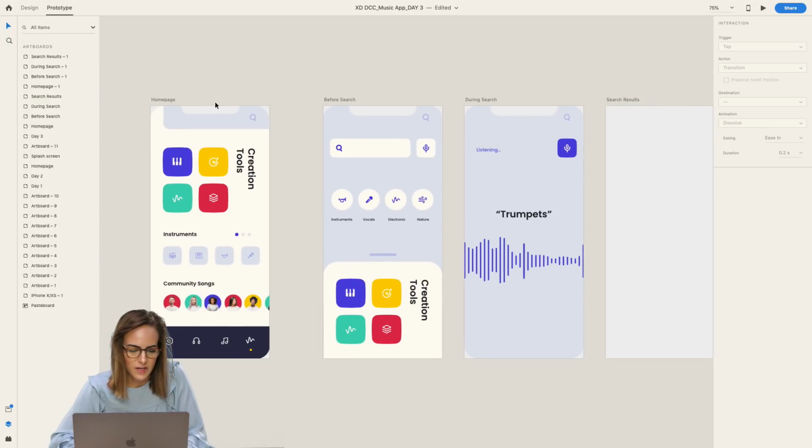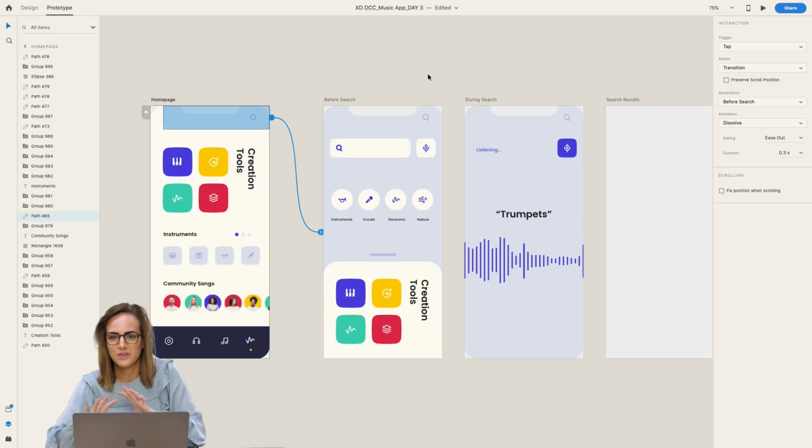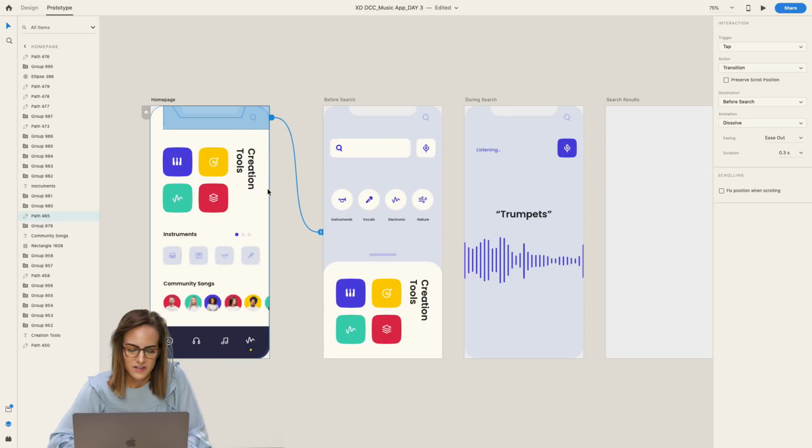So let's go over to the Prototype tab. So we'll click on Search. So I'll drag that to this before search. And I feel like it really helps naming all of your artboards ahead of time so you can remember what step exactly you're on. So now remember with the new release a few days ago, we've got the tab over here instead of in the drop downs. So go ahead and say just tap. We're just going to keep it on a normal dissolve transition because it's a normal tab.